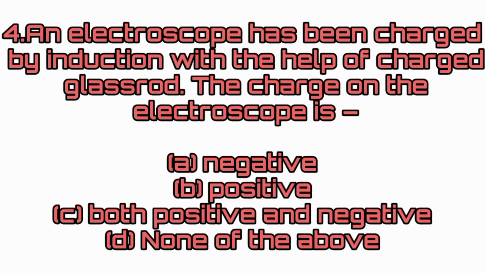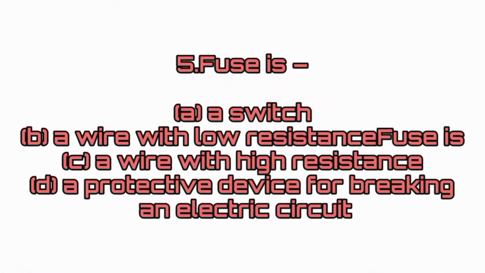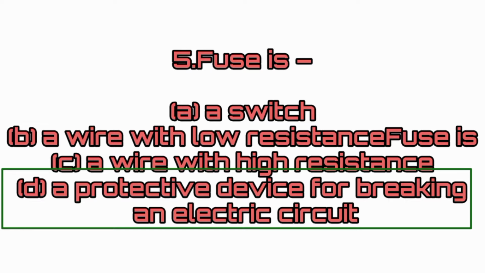An electroscope has been charged by induction with the help of charged glass rod. The charge on the electroscope is answer option B, positive. Fuse is answer option D, a protective device for breaking an electric circuit.